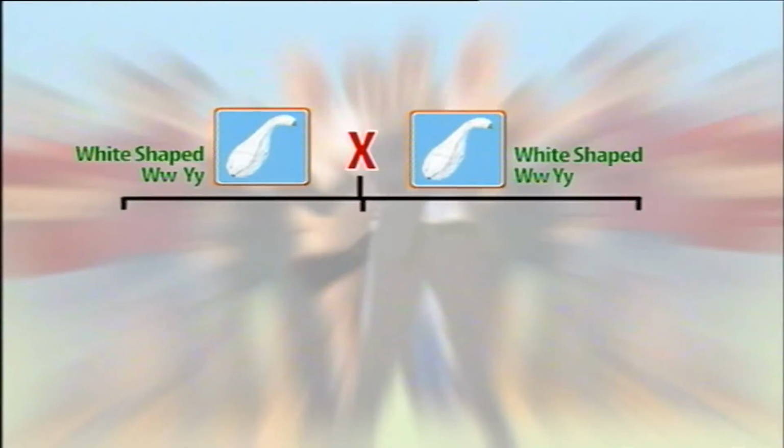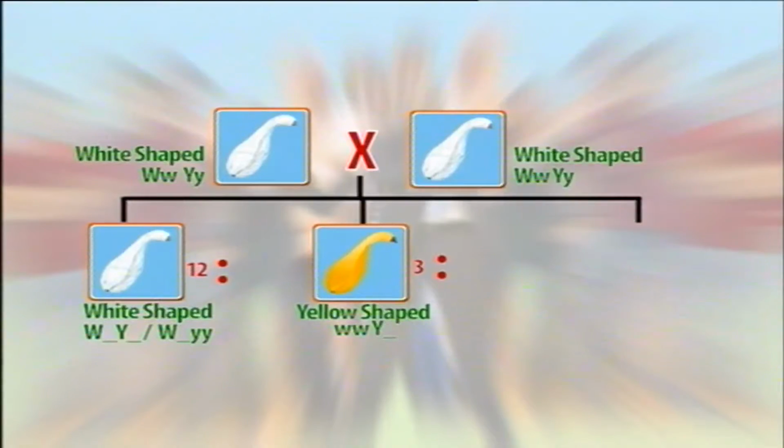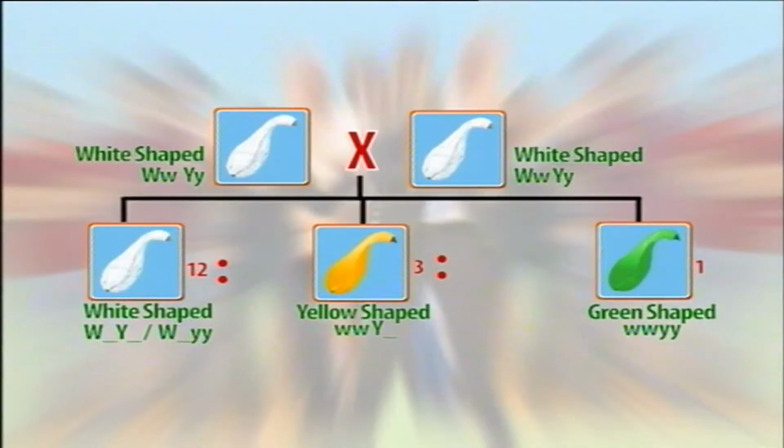Therefore, if two white-colored double heterozygotes are crossed, an interesting phenotypic ratio occurs because of this type of epistasis. Of the 16 offspring, 12 are white, 3 are yellow, while 1 is green. Thus, the modified phenotypic ratio of 12:3:1 occurs.